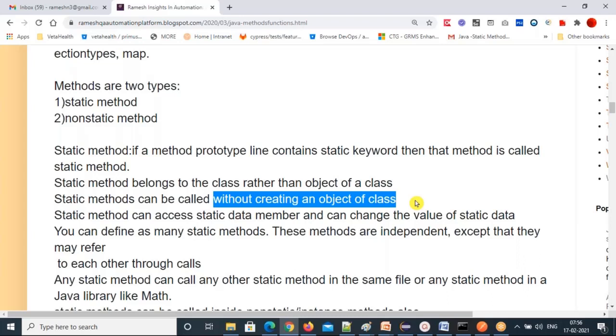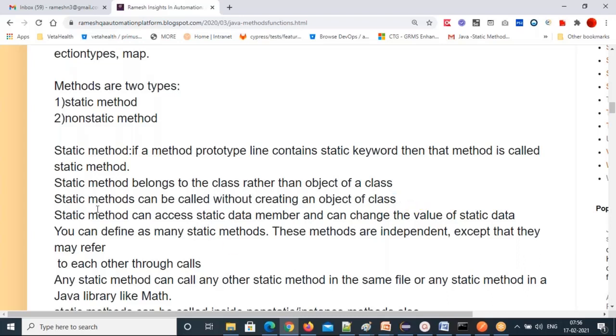In another class, how can we call a static method? One class's static method, how can we call it in another class? Method name? No. One class's static method, how can you call it in another class? Class name dot static method. That's the answer. Class name dot static method.